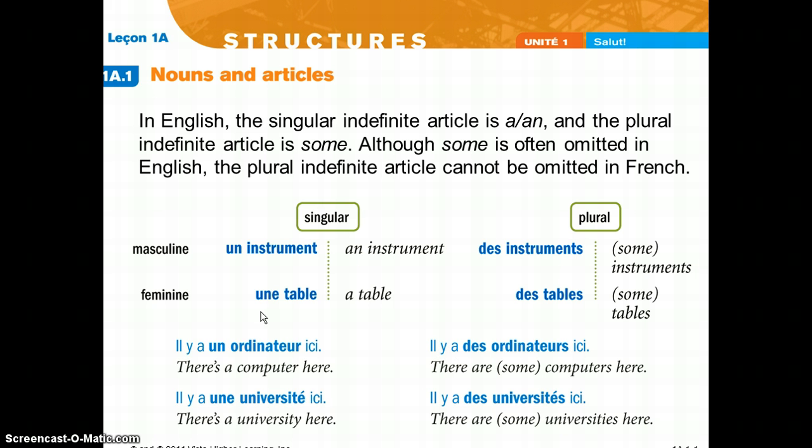That's it. So to say a or an in English and then some in English, we transcribe them into French as un or une, both of which can mean a or an. What depends on that is not the vowel, but the actual gender, which is what's going to tell us what the word is going to be here, un or une. We're going to spell the word the same whether or not the word starts with a vowel. And that's it for our indefinite articles.